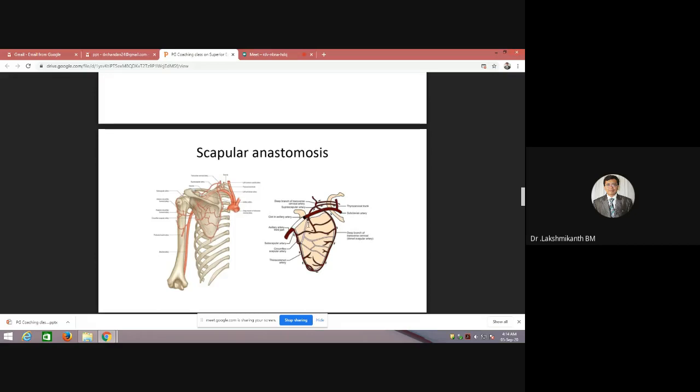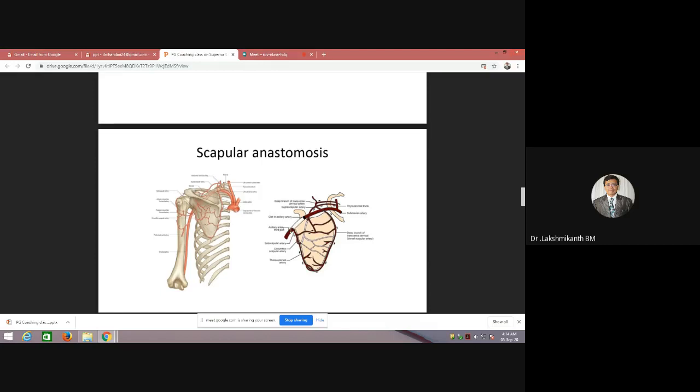Whenever there is an axillary artery block, there will be engorgement of veins around the scapula. This is also one of the case-based scenario questions, where they ask the level of the block. If you have engorgement of vessels in the scapular region, then you have to suspect the block is in the first or second part of the axillary artery.